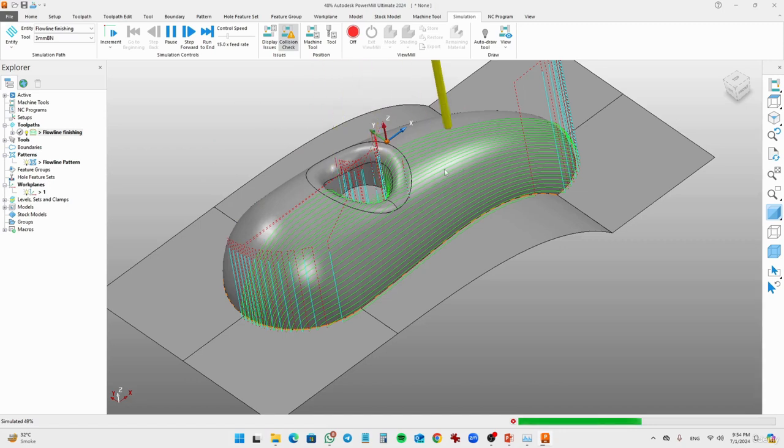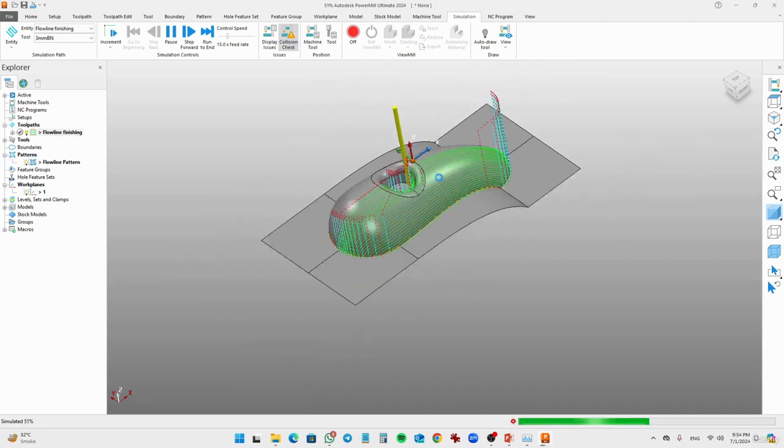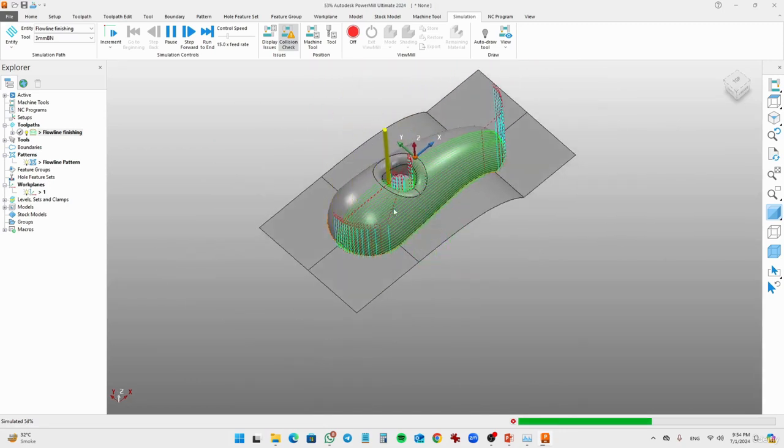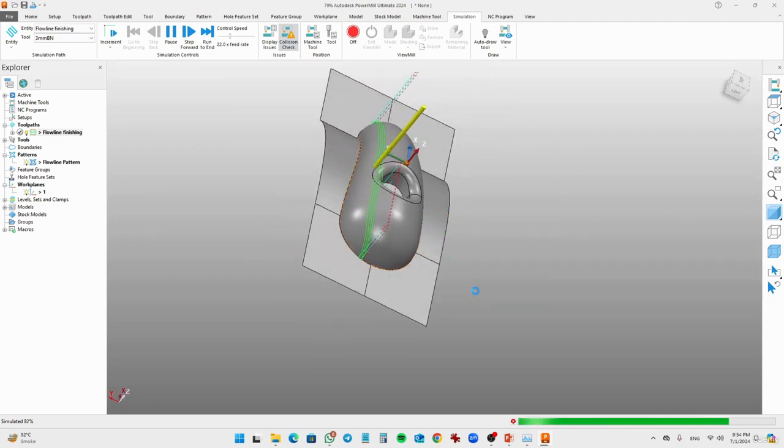So we have tested our flow line simulation, and this time we are going to set the step over distance in microns. So just follow the guide curves from start point to end point.